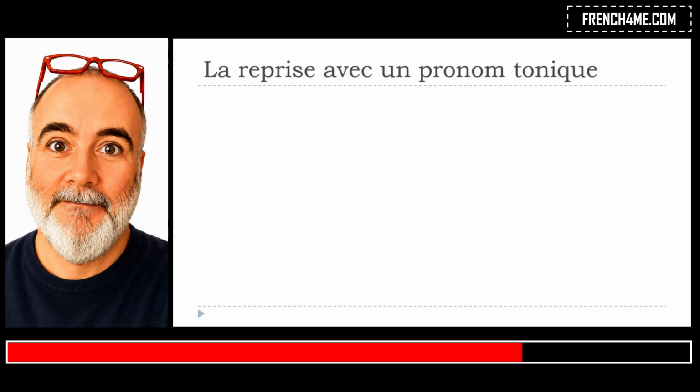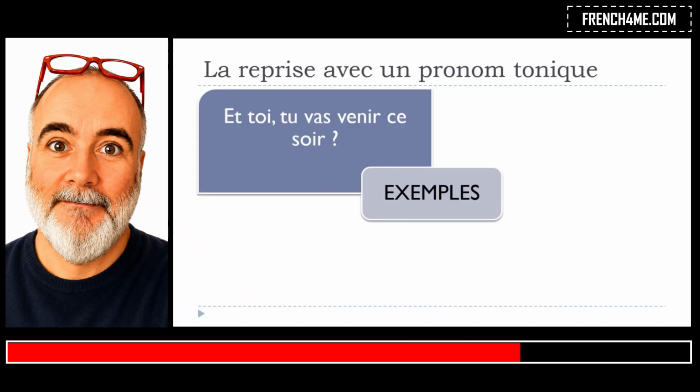And so we will see now a few examples, okay? And well, the first series of examples is like that. So, et toi, tu vas venir ce soir? So it's a question, okay? So basically, if you look at the question, you could use it like that. So the second part, tu vas venir, are you going to come ce soir, tonight, or this evening, okay? But then you want to insist. Okay, so this is the reason why you will use this little structure here. So, et toi. Okay, and in that case, you use this pronom tonique. Okay, et toi, tu vas venir ce soir?